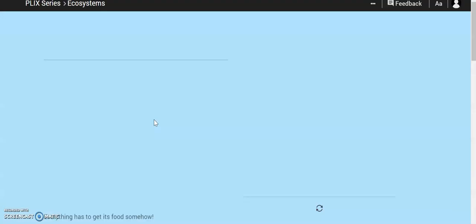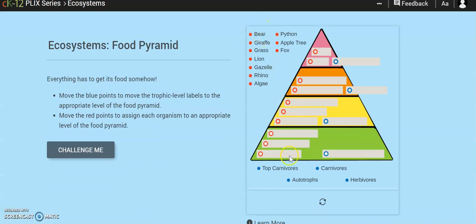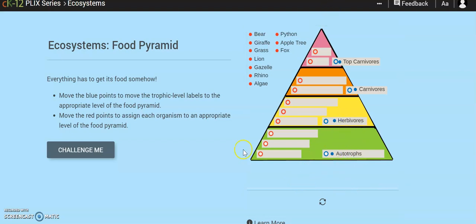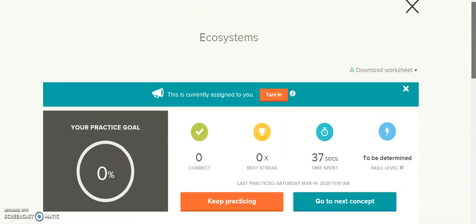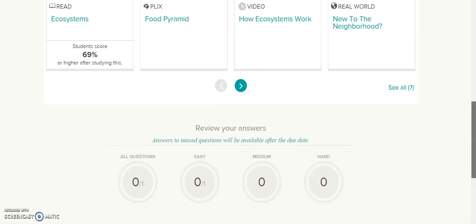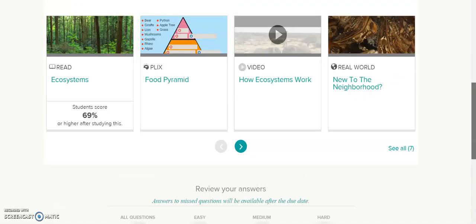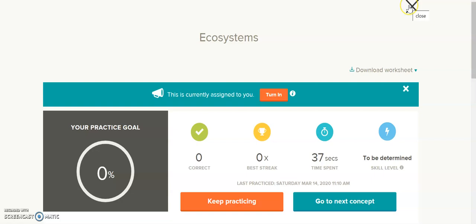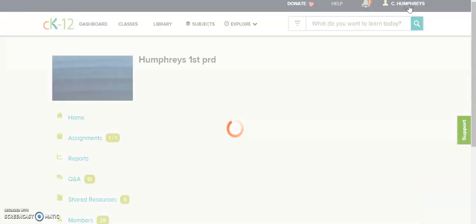I can read another article, and I can even come here and do some practice. That's an interactive live simulation for your top, where we know all of our organisms go. So top carnivores, regular carnivores, herbivores, autotrophs. So you can do these kind of activity practice example things too. And then there's challenges. If you get bored or you want more work, if you are desperate for some bonus and you need a really great grade, or if you just don't understand what's going on, please utilize this resource, guys.